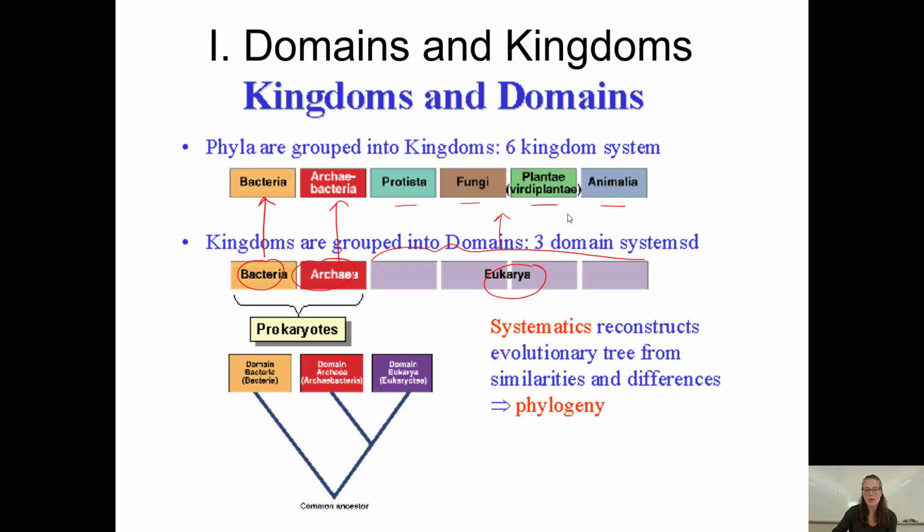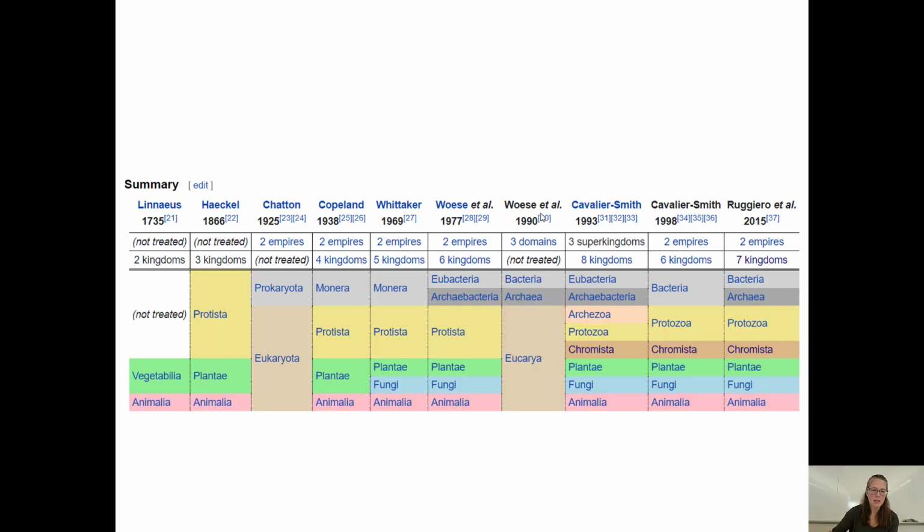But I do want to mention that this is ever-changing and it's really subjective in some ways. For example, back in 1735, Linnaeus first came up with the system, and he just called them Vegetabilia and Animalia, right? And then we learned that there were these microorganisms, and so we added those in as protists. And then we learned that there were prokaryotes, and so we changed it to prokaryote and eukaryote. And then it was Monera for the longest time.